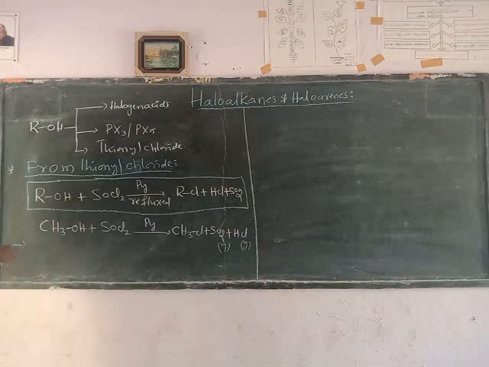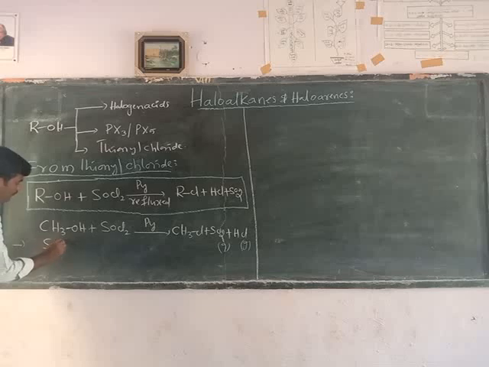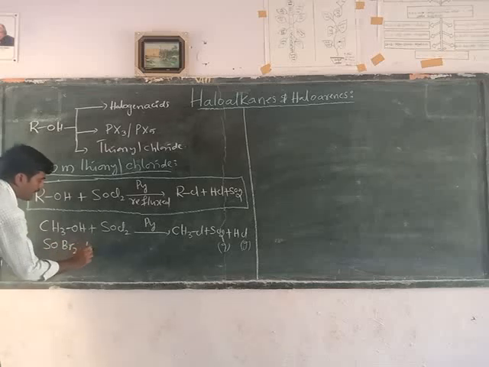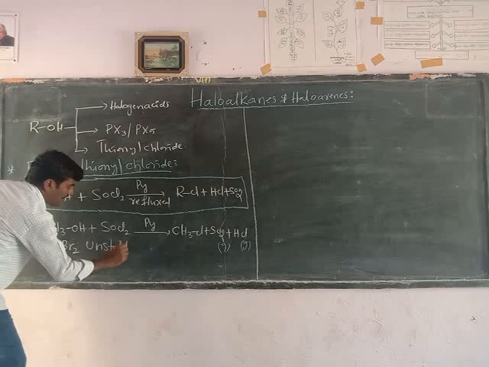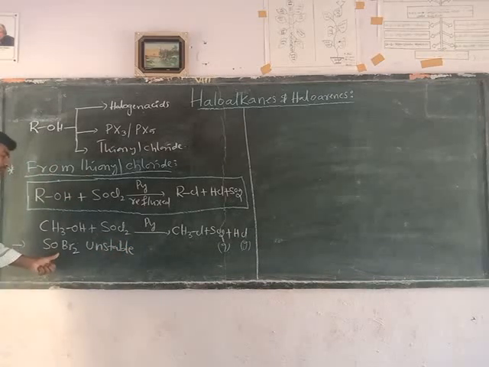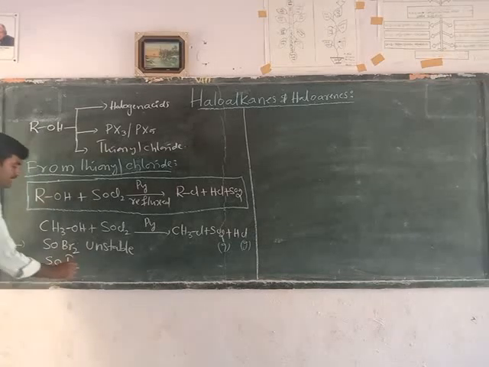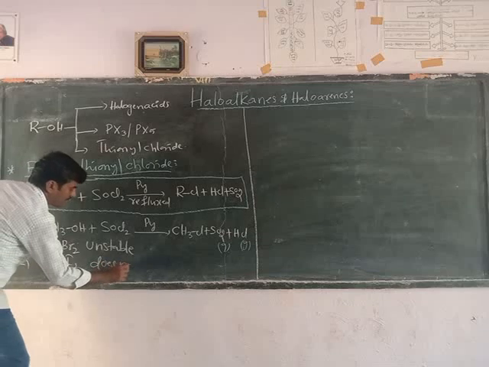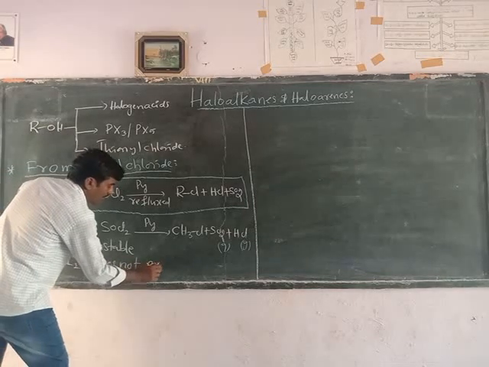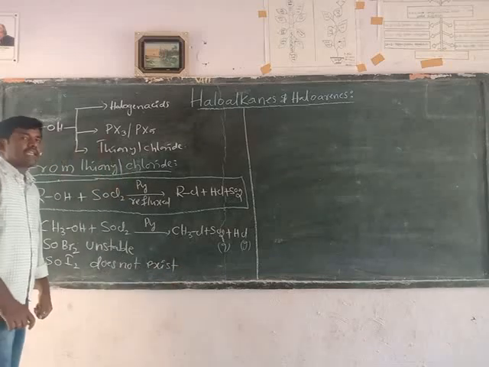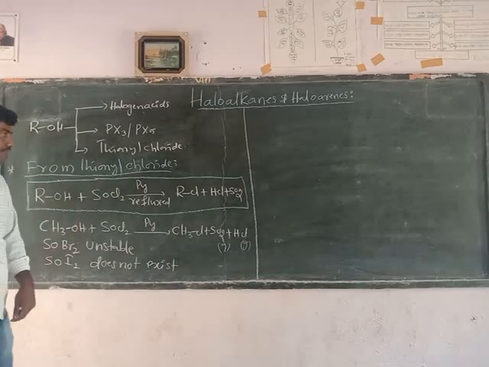Using this method, we cannot prepare alkyl bromide and alkyl iodide. The reason is that thionyl bromide is highly unstable. Due to the instability of thionyl bromide, we cannot prepare the alkyl bromide from the thionyl bromide reaction. And next one, thionyl iodide does not exist. Due to these two reasons, we cannot prepare alkyl bromide and alkyl iodide by this method.